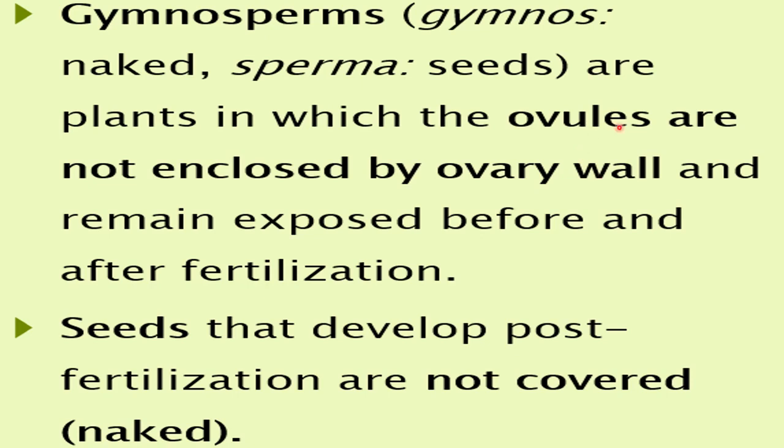In other plants, seeds are formed from ovules later on, and the ovary wall encloses those seeds. But here the ovules are not enclosed by ovary walls, meaning seeds are naked and remain exposed before and after fertilization, because there is no ovary wall enclosing those ovules.